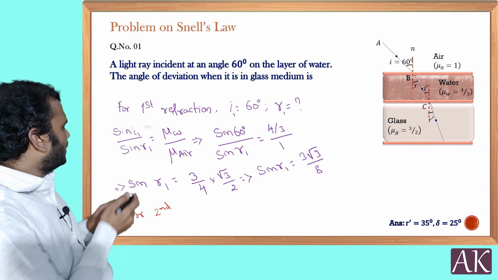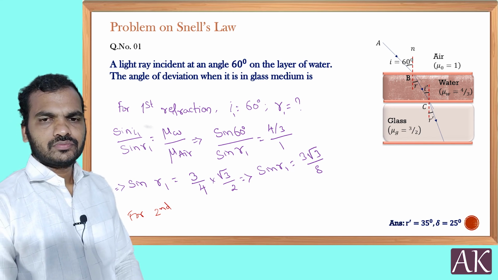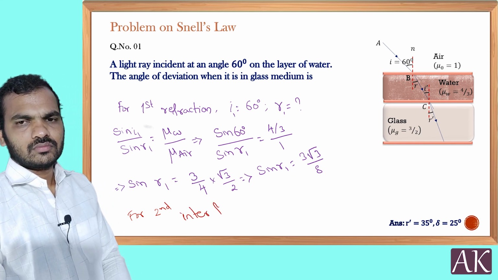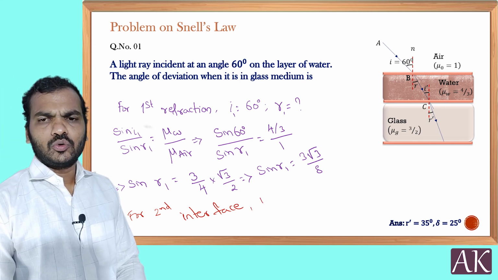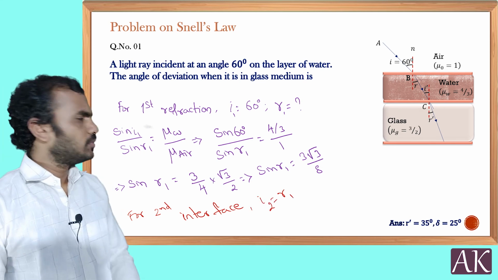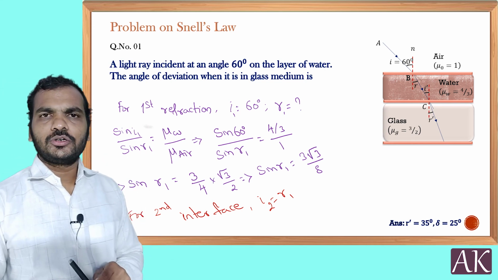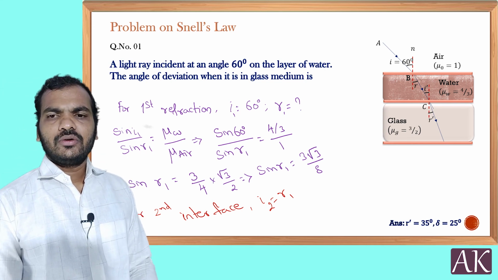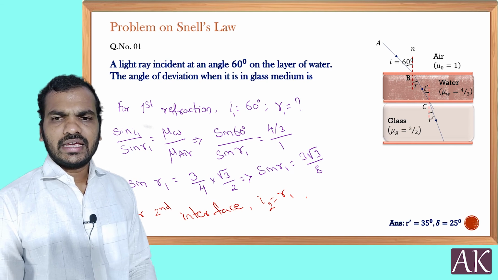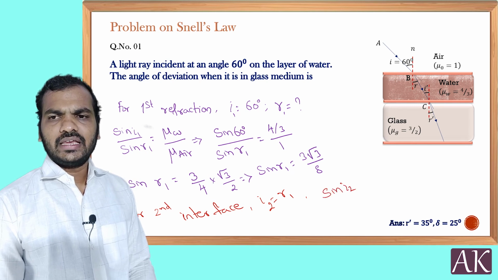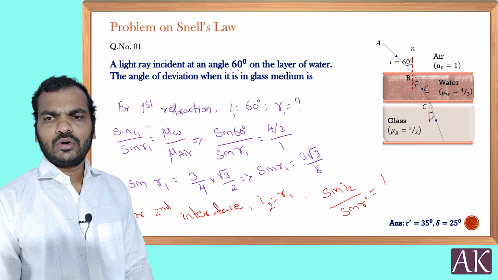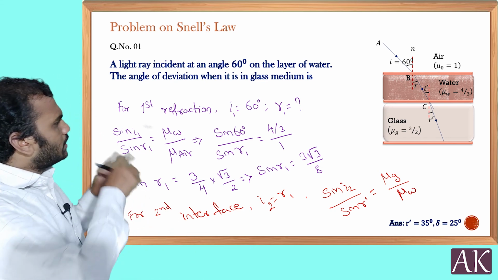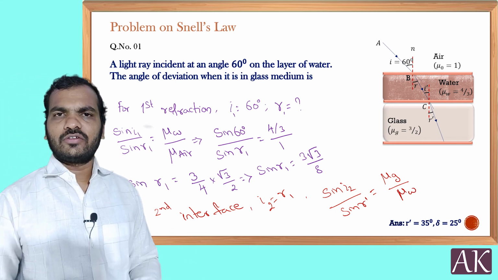For the second interface, i2 is equal to r1. From there you find out r1. Then immediately you can use sin i2 by sin r dash, which is equal to mu of glass by mu of water. Like this, step by step, you can solve and you will get all the values.